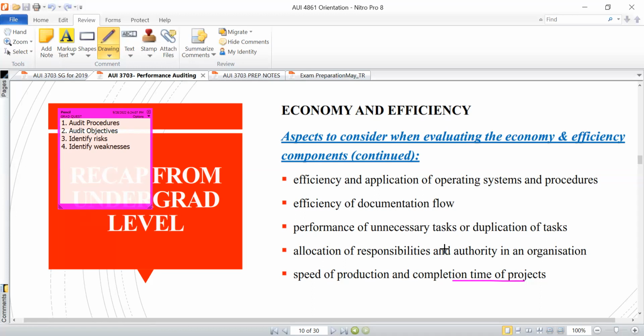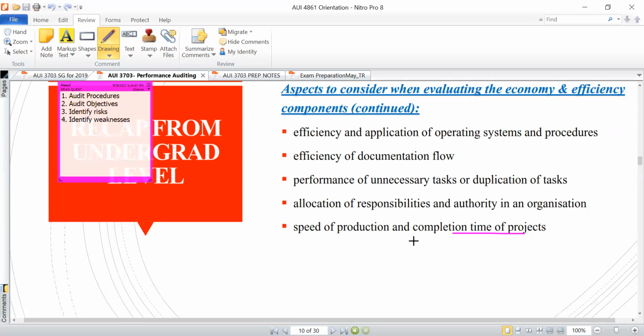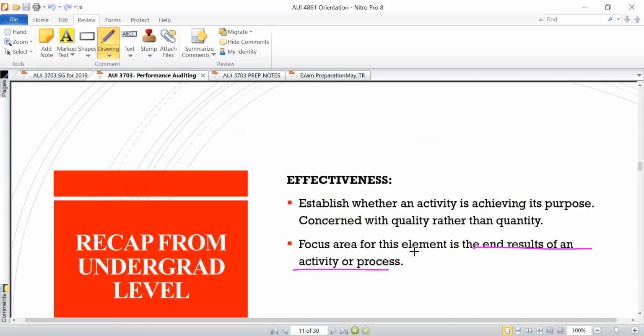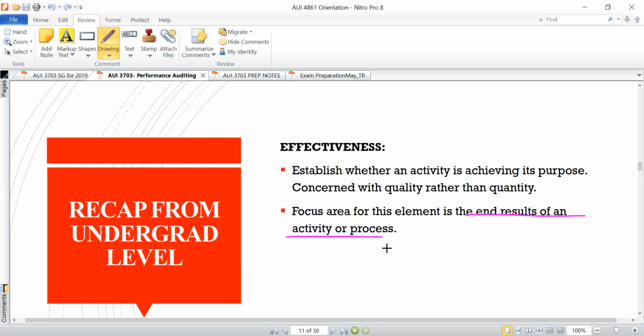If there is a clear communication of who is responsible for what, and what degree of authority they have in that capacity, then it follows that the organization is being efficient in that regard. Speed of production and completion time of projects. If there are delays in achieving certain tasks, it means the process is being inefficient. So those are some of the aspects of note when it comes to economy and efficiency.